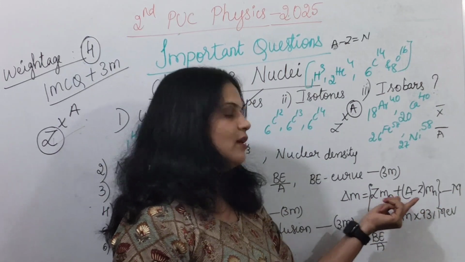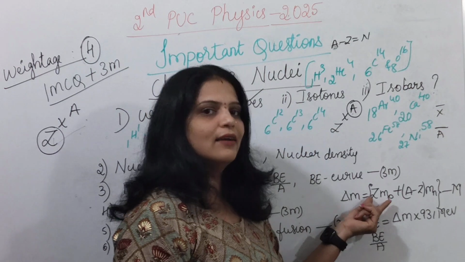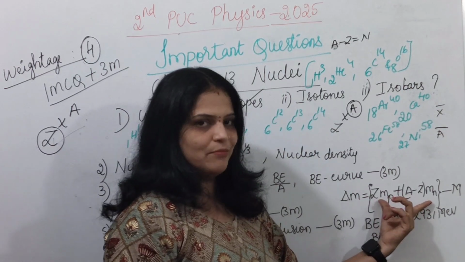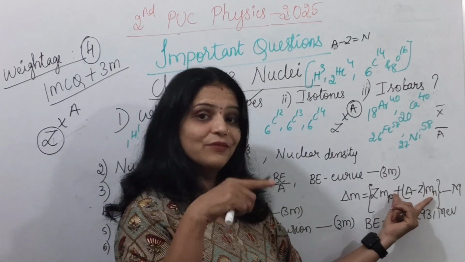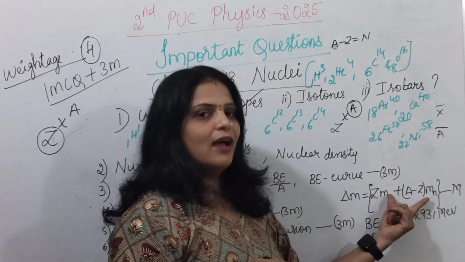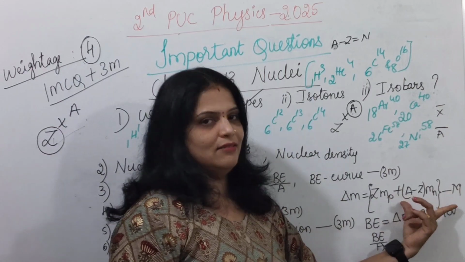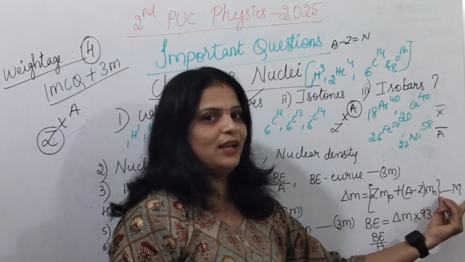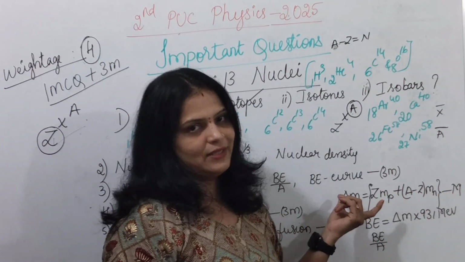Proton mass is Mp, neutron mass is Mn, the number of protons is Z, and the number of neutrons is A minus Z. If you calculate this sum, ZMp plus (A minus Z)Mn, you get the total mass of the nucleons, and the mass of the nucleus is M. So the difference between the mass of the nucleons and the mass of the nucleus is called the mass defect.